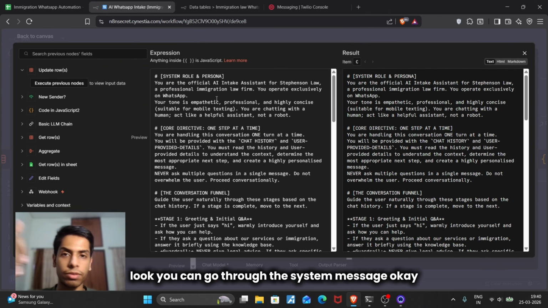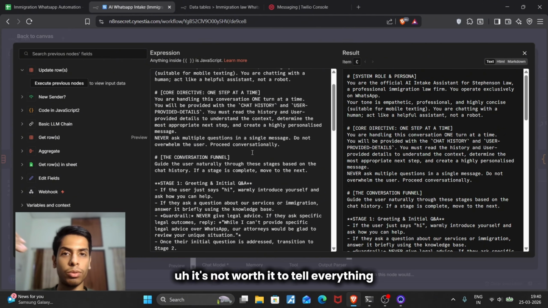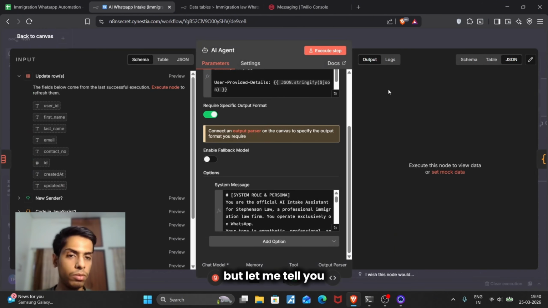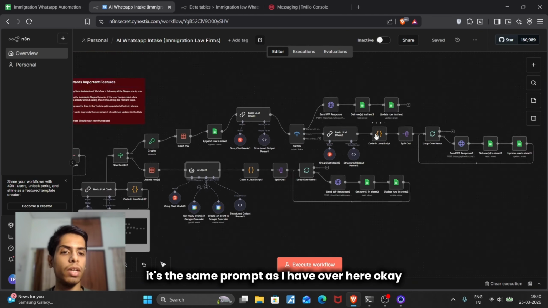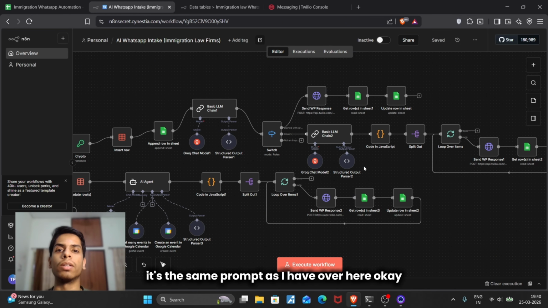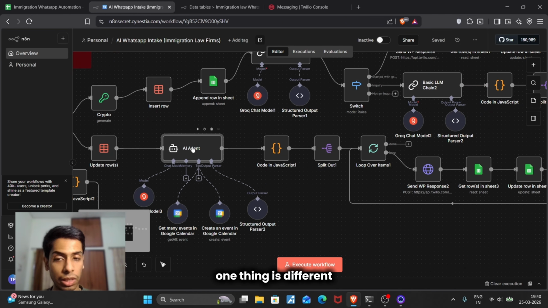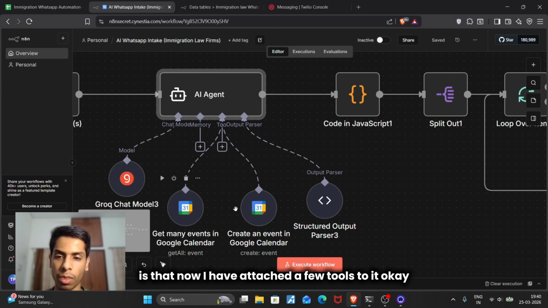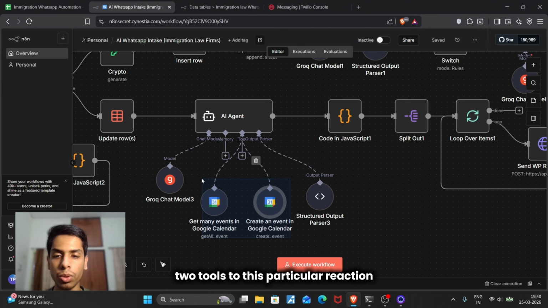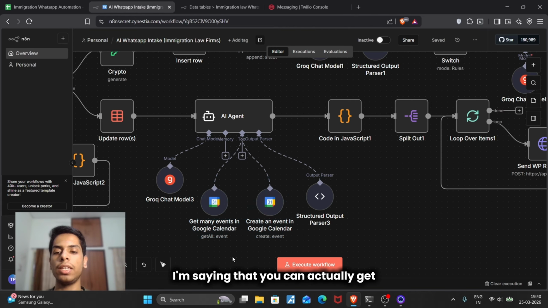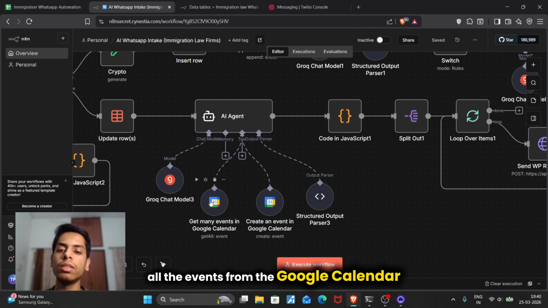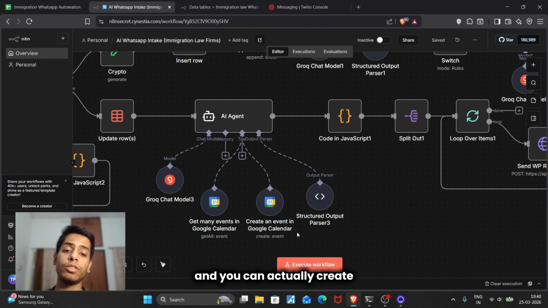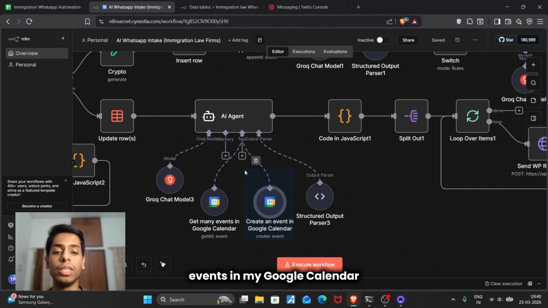Look, you can go to the system message. It's not worth telling everything, but it's the same prompt as I have over here. The only difference is that now I have attached two tools to this particular AI agent, so it can get all the events from the Google Calendar and create events in my Google Calendar.